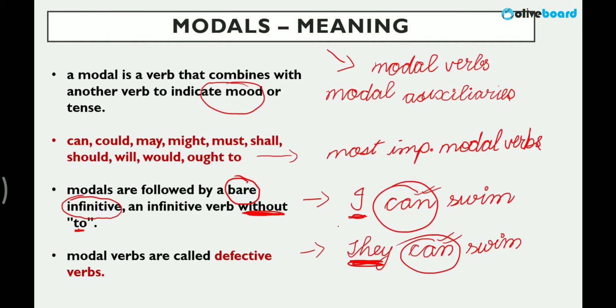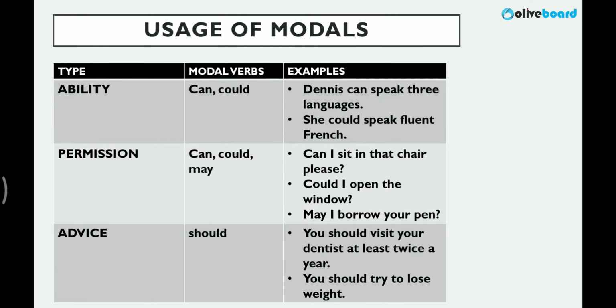So understand, very simple, just remember these words. These are modals which tell us about the mood in a sentence. Now they have various uses which are most important. In your exam, usually you are asked where shall is used or where should is used. If you are given these options, where to use which, that is the most important thing which you have to learn in modals. Now let's check this usage of modals. I have put it for you in a manner which is easy to understand. Let's check this.